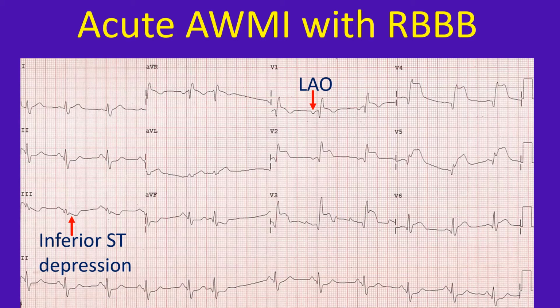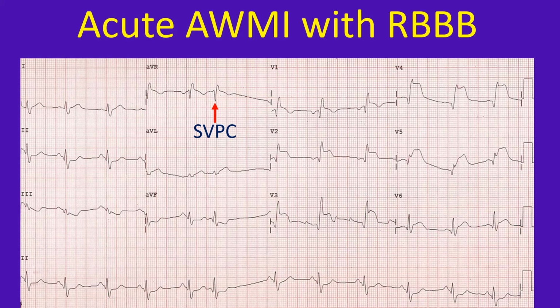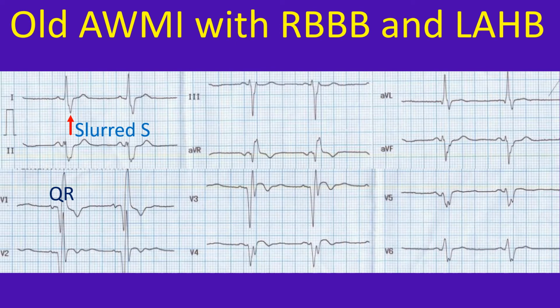ST segment depression seen in inferior leads could be either reciprocal change or ischemia at a distance, which can be clarified only after coronary angiography to document whether the right coronary artery is involved or not. There is a supraventricular ectopic beat seen in the augmented limb leads AVR, AVL and AVF and the corresponding segment of the rhythm strip. This beat is premature, has a P wave with a different morphology, narrow QRS and is followed by a pause.